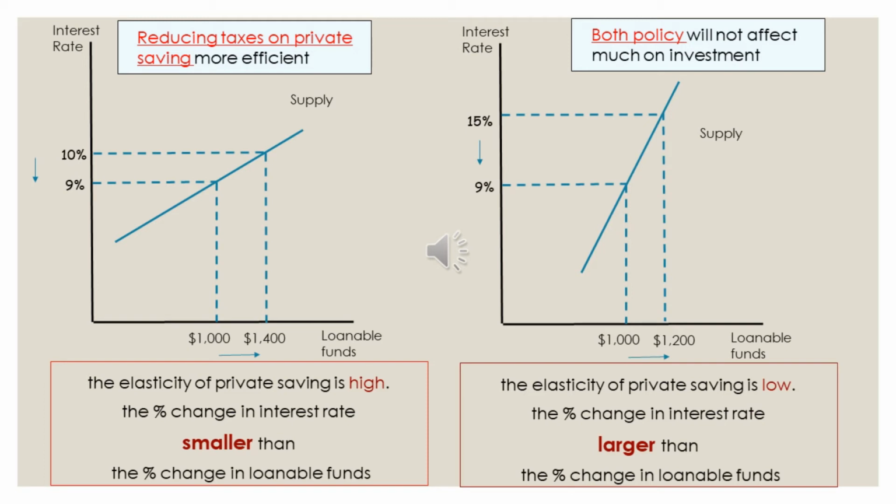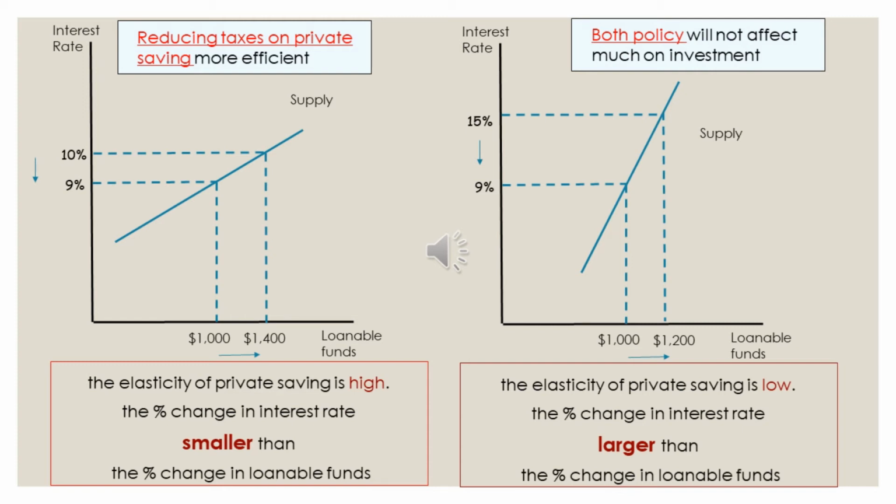To explain more, when the elasticity of private saving is high, which means the supply of loanable funds is elastic, the percentage change in interest rate is smaller than the percentage change in loanable funds. Referring to the figure, the percentage decrease in interest rate is 10%, while the percentage increase in loanable funds is 40%. Therefore, reducing taxes on private saving is efficient when the supply is elastic. It can improve investment.